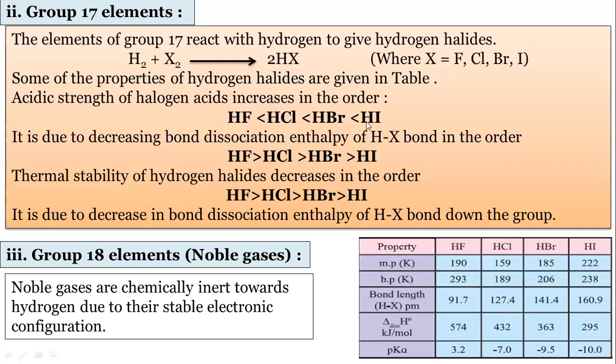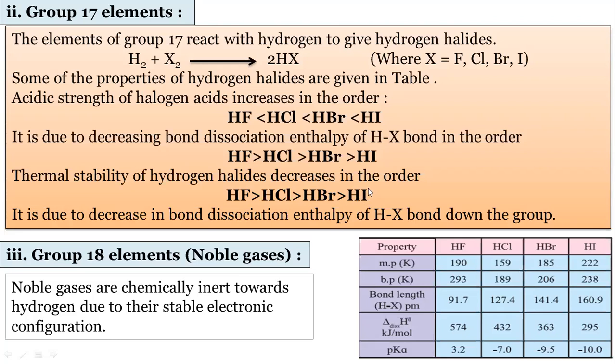So if you understand the bonding, we can write the acidity and the thermal stability also. All the points will be clear if you understand the bonding. And for the bonding, atomic and ionic size is very important. So as HI is a very strong acid, it is thermally less stable. So we can see the thermal stability here: HF is more stable than HCl, then HBr, and HI is thermally less stable.